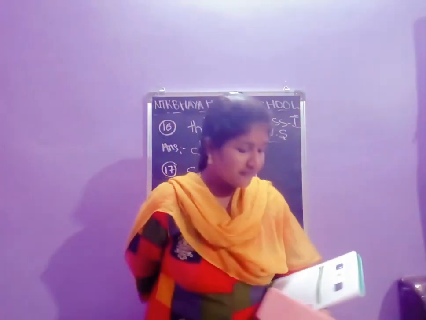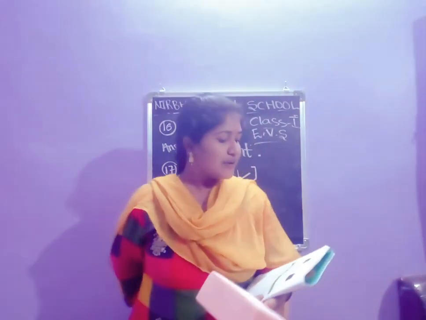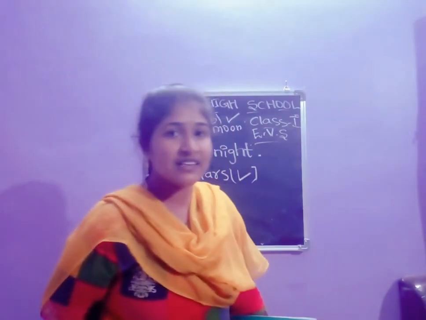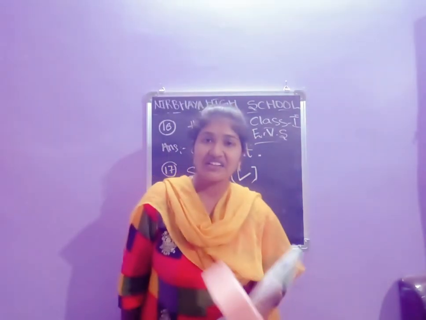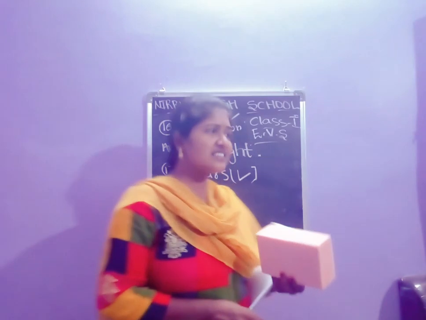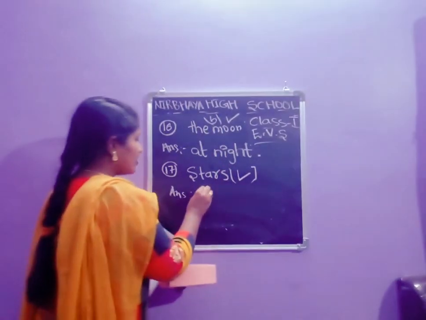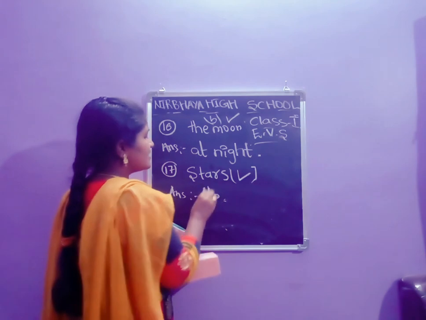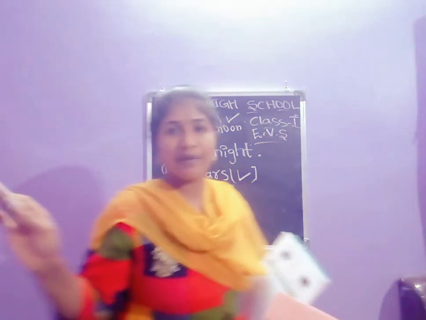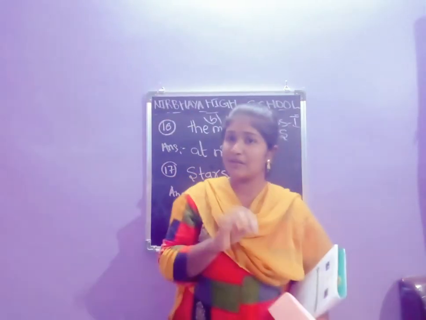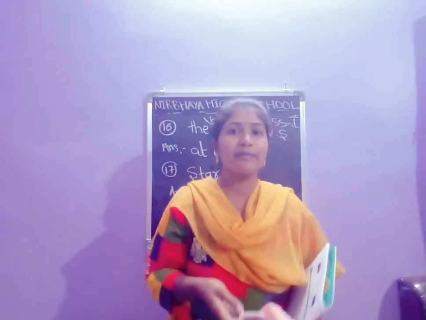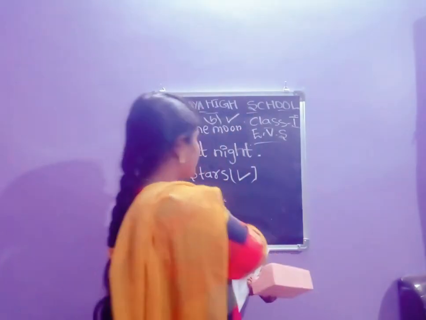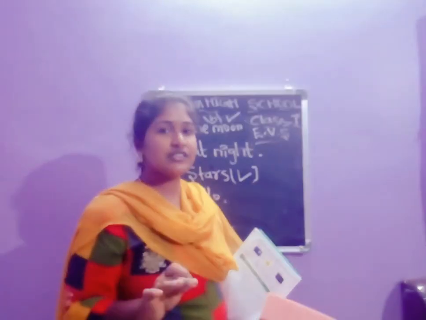The stars are very far from us. And do they appear in different shapes in the sky? Are the stars changing their shape? No, the stars didn't change their shape. So here you write no, N-O, no. The stars are constant, but the moon changes its shape. The stars didn't change. So here you write no.